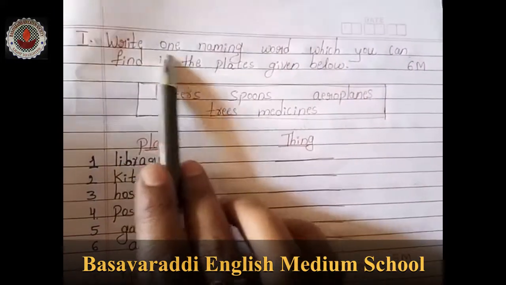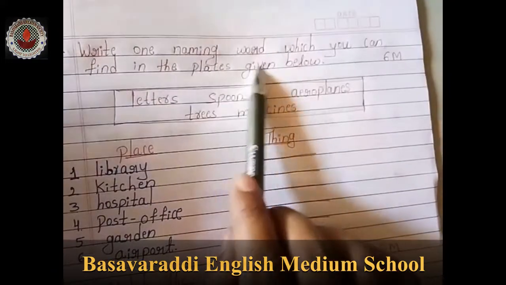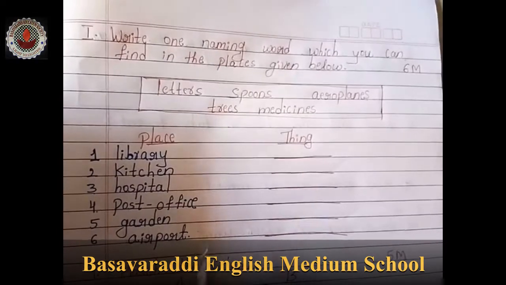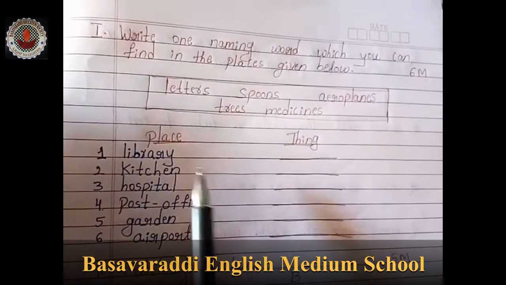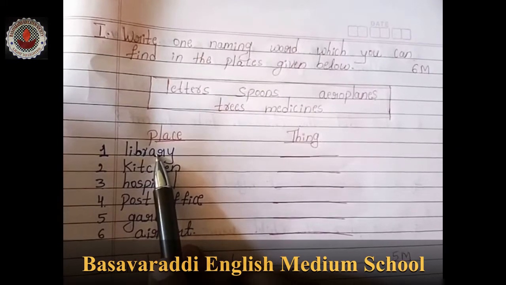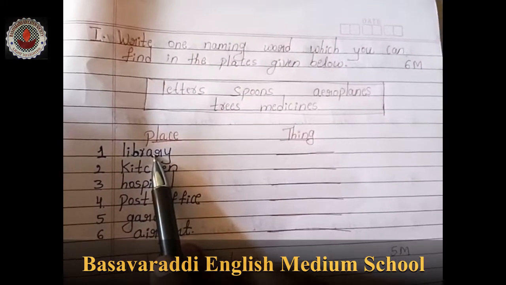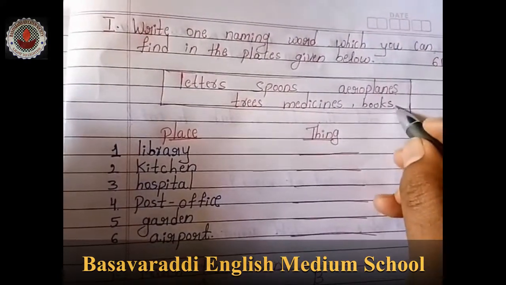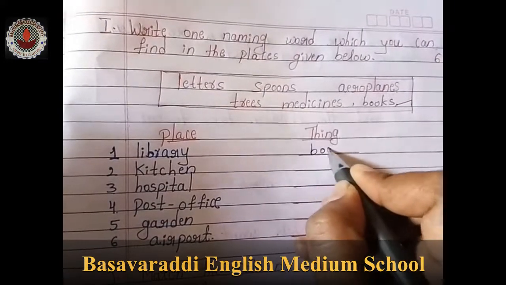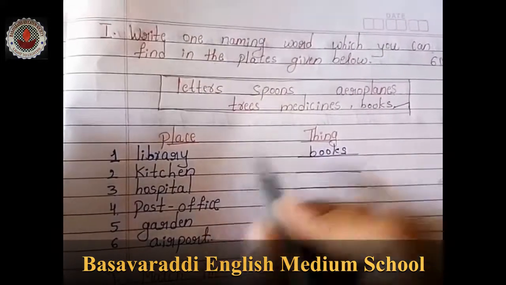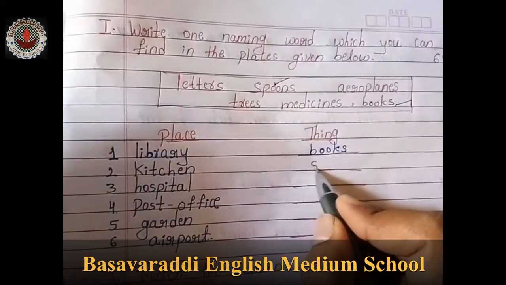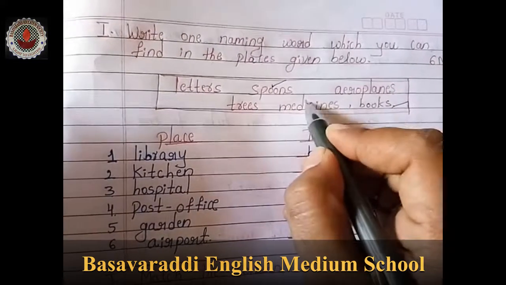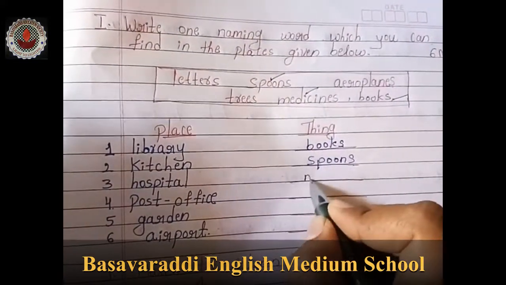Next, move on. Write one naming word which you can find in the place given below. Okay. So here they have given places, and we have to write down which things suit. In the library, what do we get, children? That is books. In the kitchen, spoons. We have to match the things wherever we get them. Hospital. In the hospital, what do we get? Medicines.